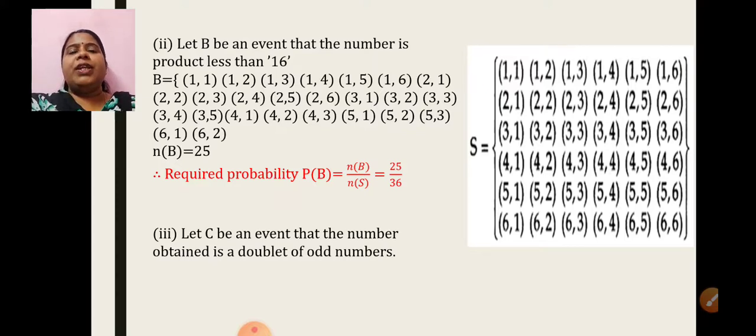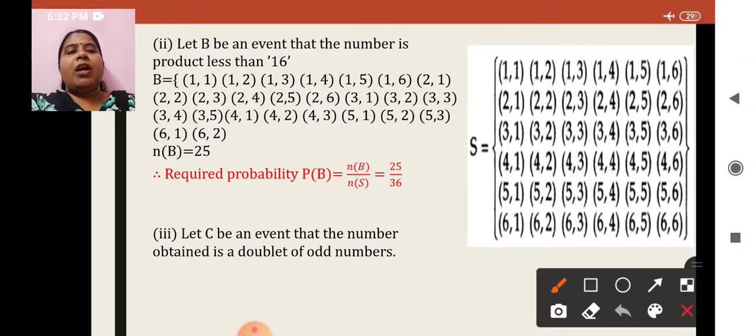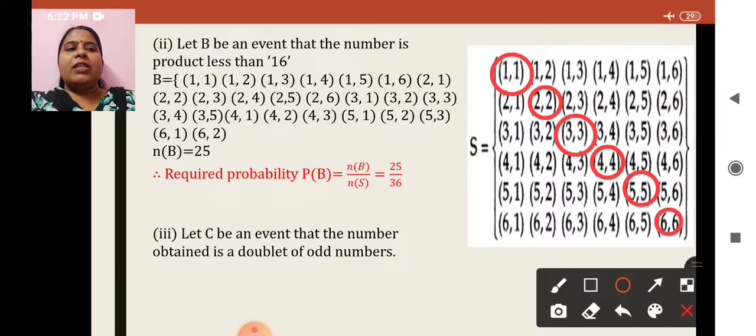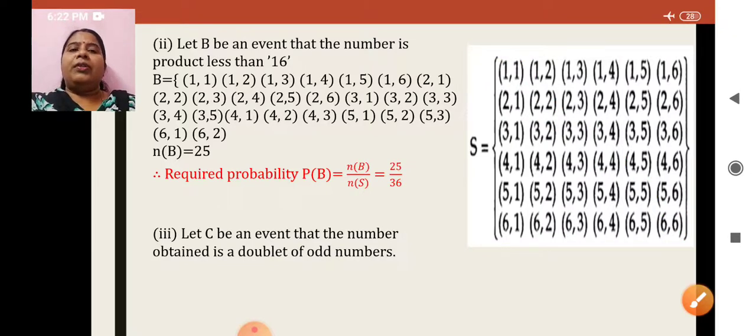C is an event that a number obtained is a doublet of an odd number. Now doublet means, I hope you understand, that the same number should be repeated. It should be 1 1, 2 2, 3 3, 4 4, 5 5 and 6 6. But in this particular sum, they have specified that they want a doublet, right?